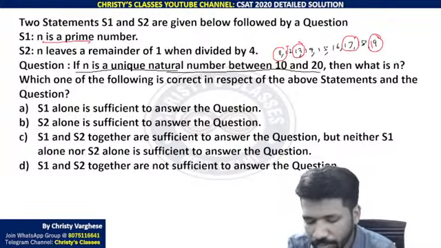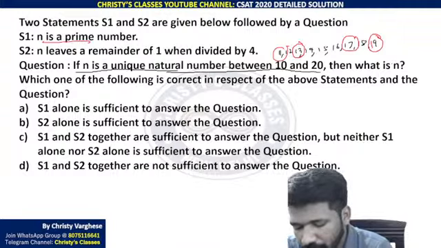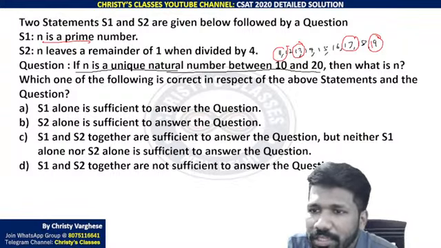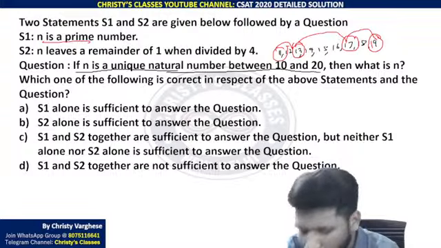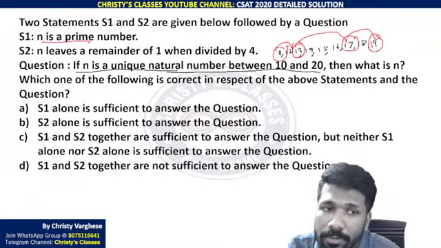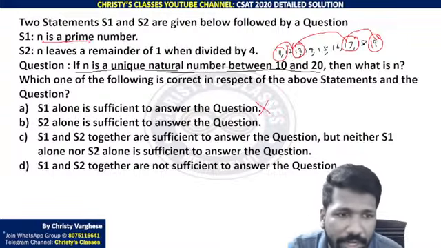Please respond. So that is why 11, 13, 17, 19 are four prime numbers, but we cannot uniquely determine what is that one single number. That is why S1 alone is not sufficient. So option A is eliminated anyway.